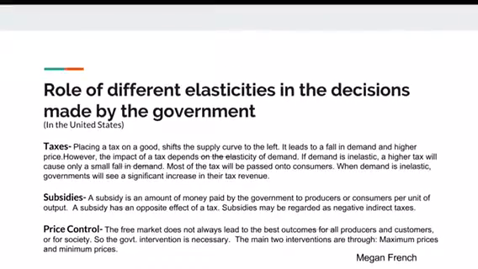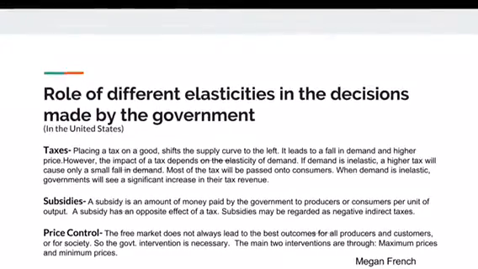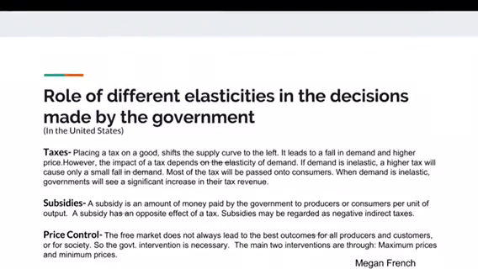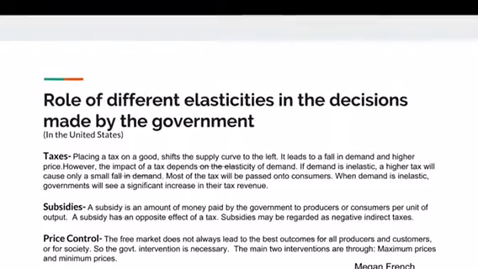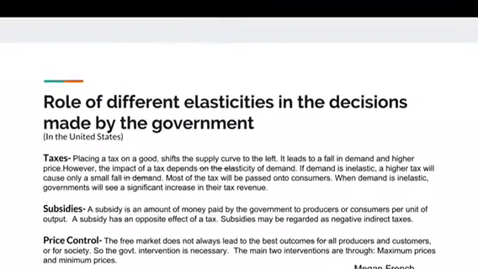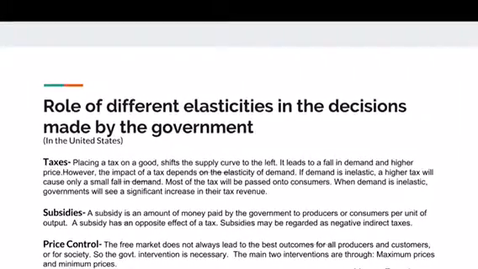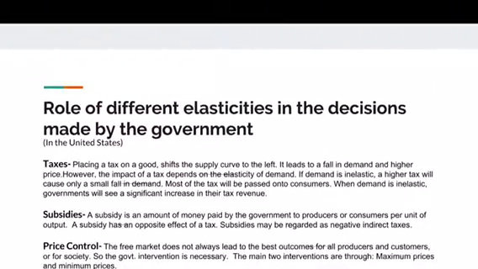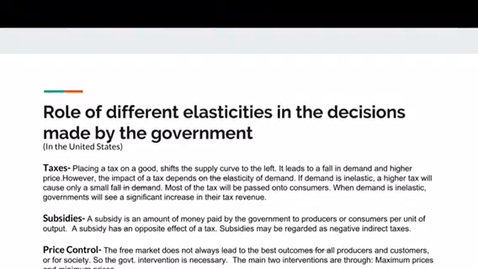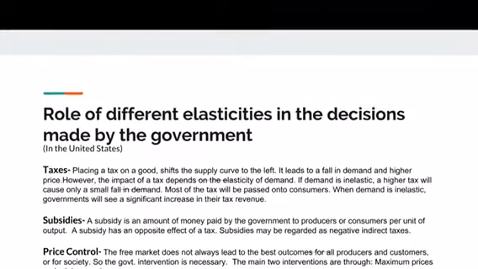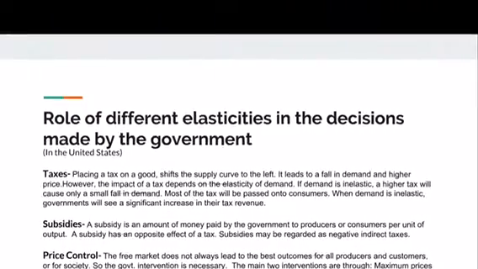So next, let's move on to subsidies, which are money that the government gives to producers to help them make their products and be able to sell them at a lower price. So again, subsidies have the opposite effect of a tax. They actually lower the price that the good will be sold to the consumer for. And last, we see price control. The free market doesn't always lead to the best outcomes for all producers and customers or for society. So government intervention is seen as necessary. So the main two ways the government intervenes are through maximum prices and minimum prices.